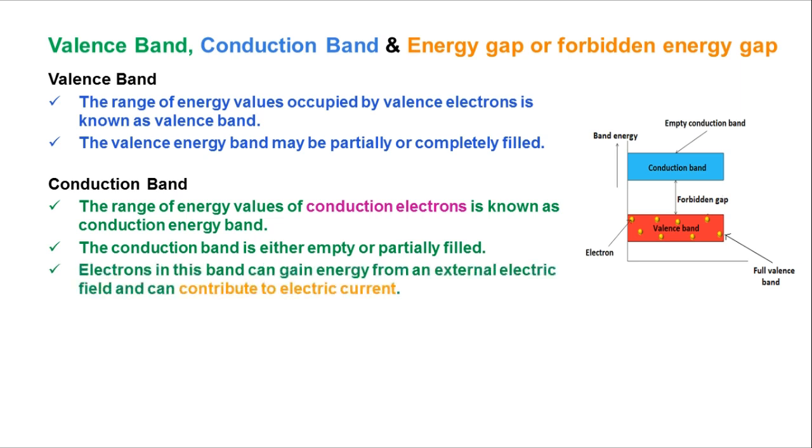Then the third point, which is very important for the conduction band: electrons in this band can gain energy from an external electric field.